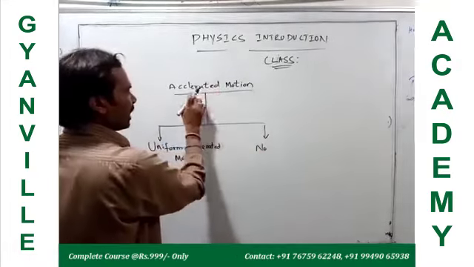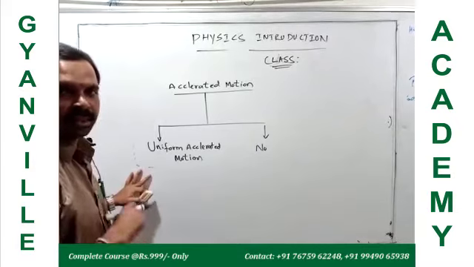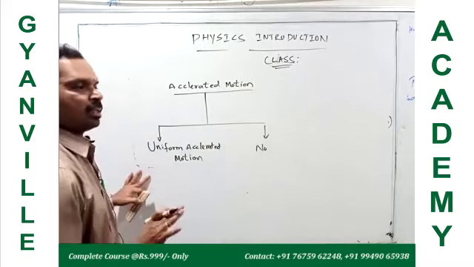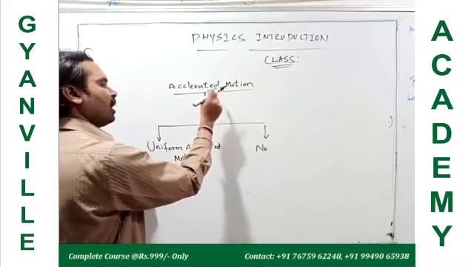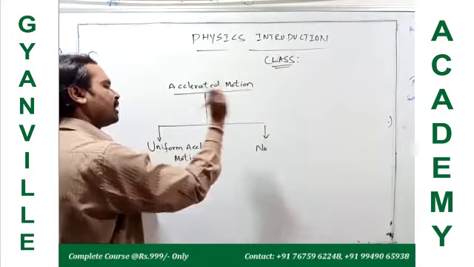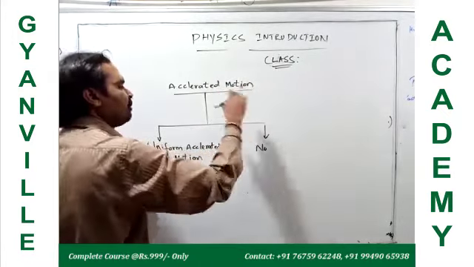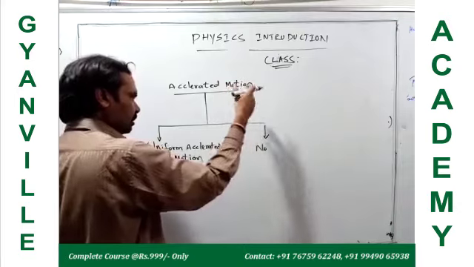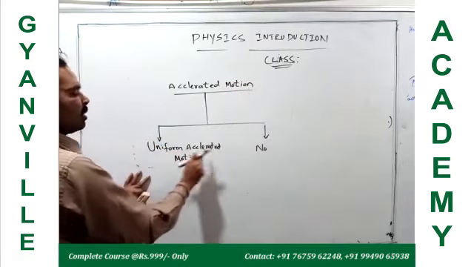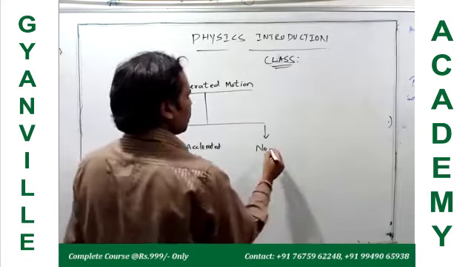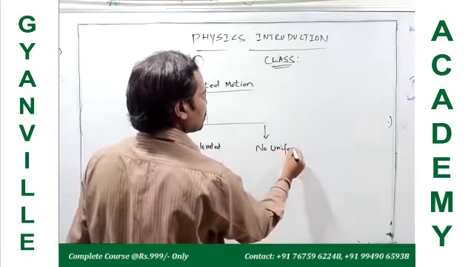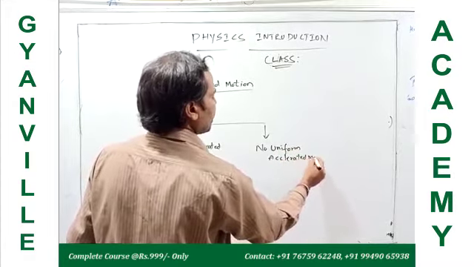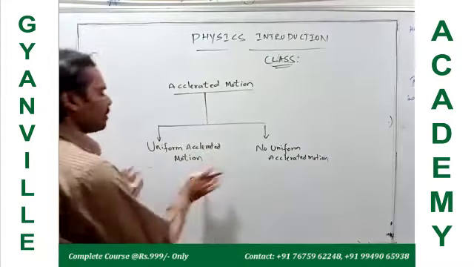I am talking about accelerated motion only. In accelerated motion, the velocity of the moving body increases with time. But how is it increasing, in which manner? Based on the way that velocity is increasing, we have uniform accelerated motion and non-uniform accelerated motion.